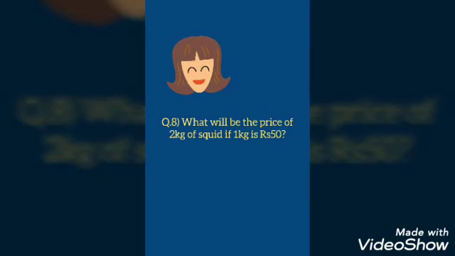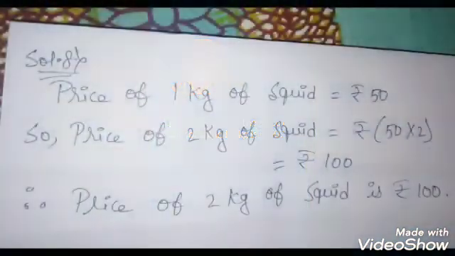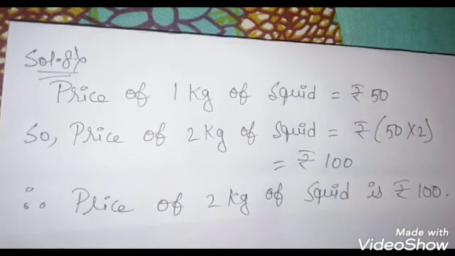So again 1 kg price is already given. So 1 kg price is given means it is easy for us to find out the price for 2 kg of squid, because we are not going to find the 1 kg and then again multiply that. No, 1 kg price is already given. So we are going to find the price of 2 kg. Let's come to the solution.